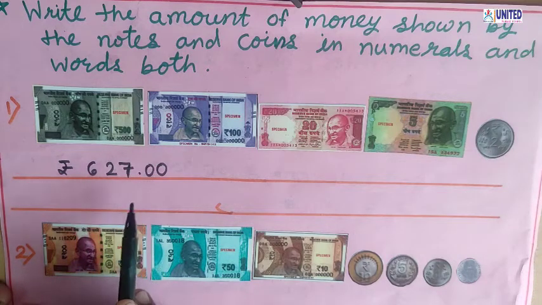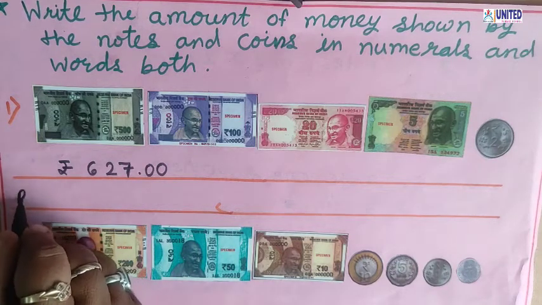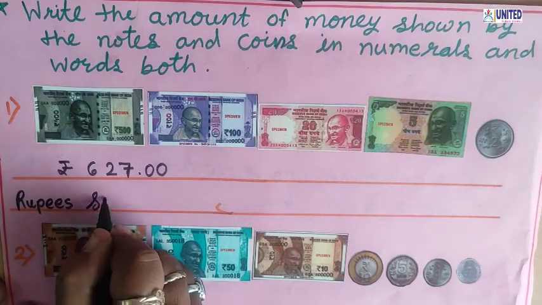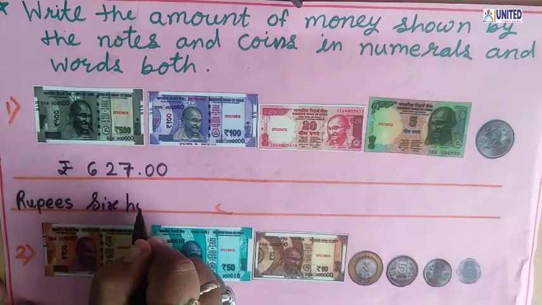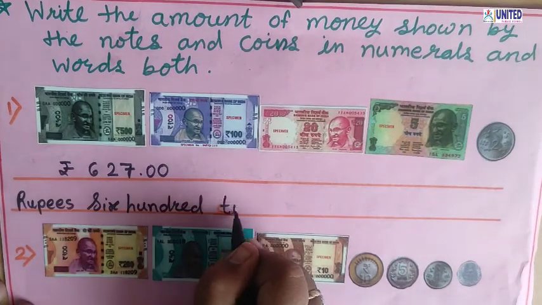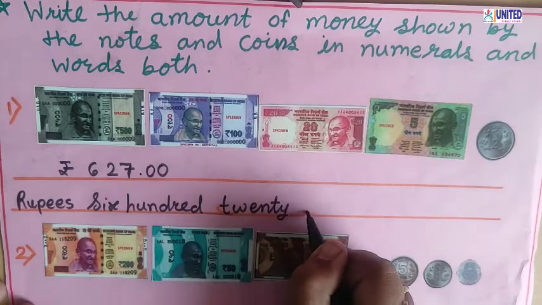Okay, now let's see how we can write it in words. So we write rupees 627.